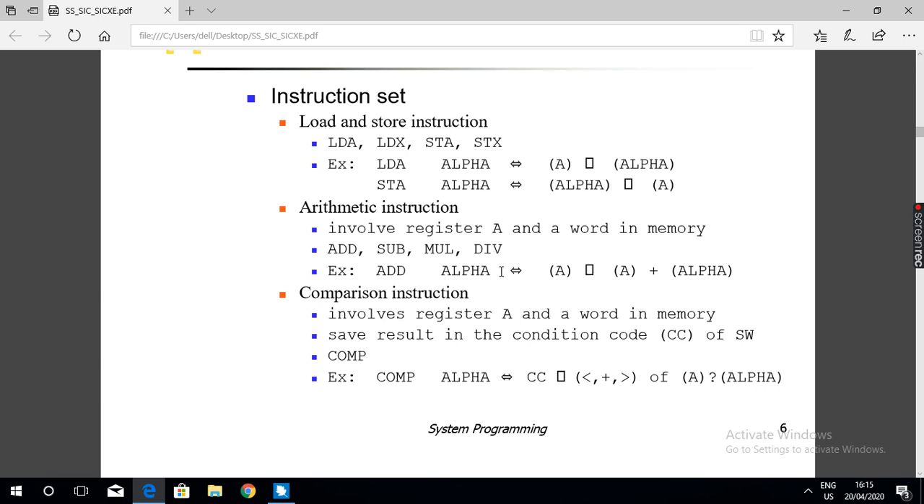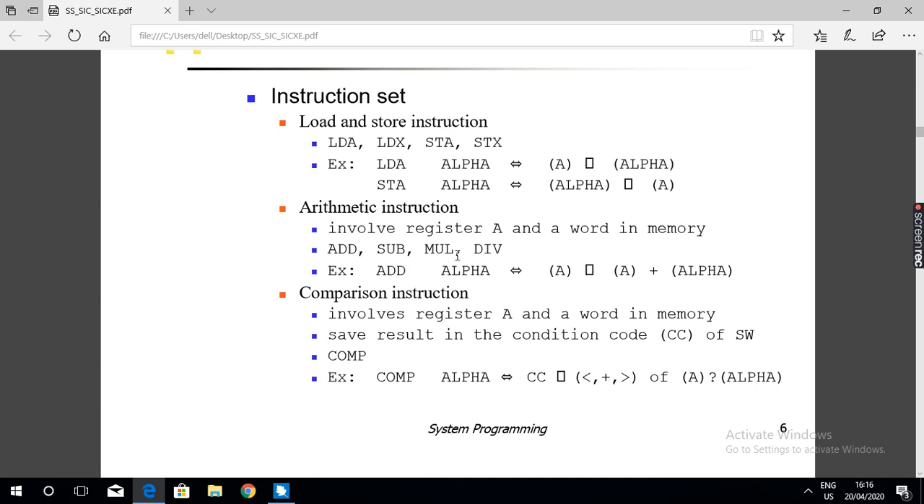So next, arithmetic instructions. To perform arithmetic operations, the SIC machine has the instructions add, subtract, multiply and divide. You can add the content of accumulator with the content of memory location. You can subtract, multiply, and similarly divide the content of accumulator with the content of memory location. That is possible.